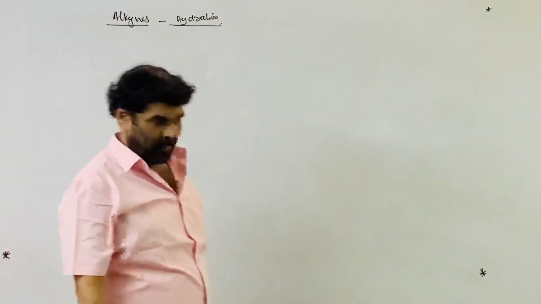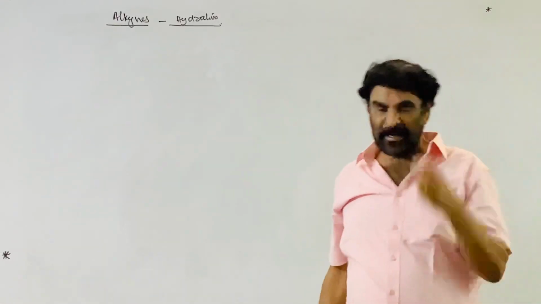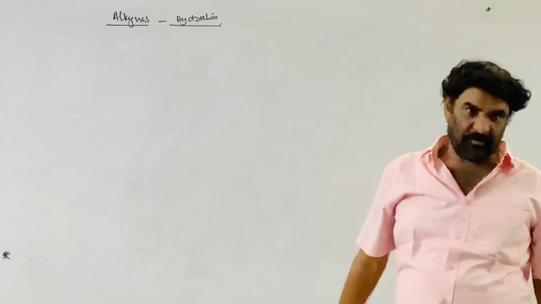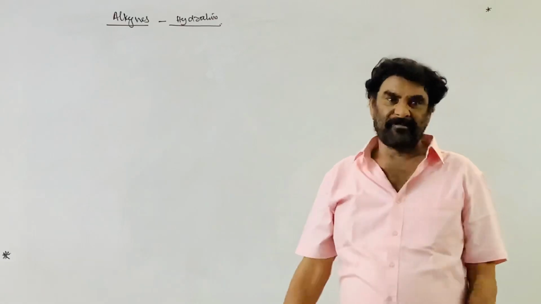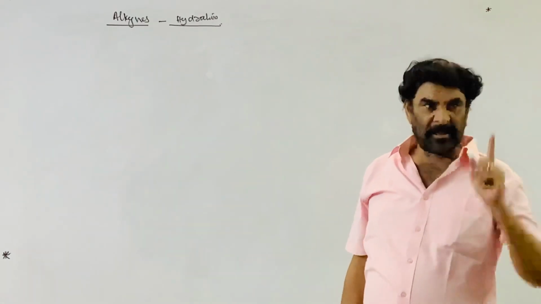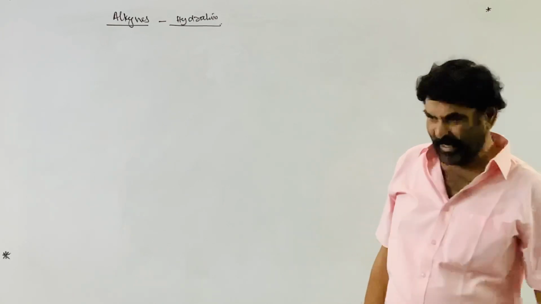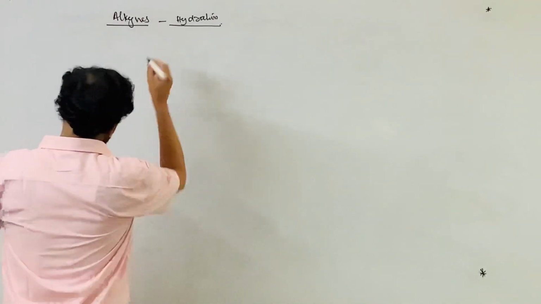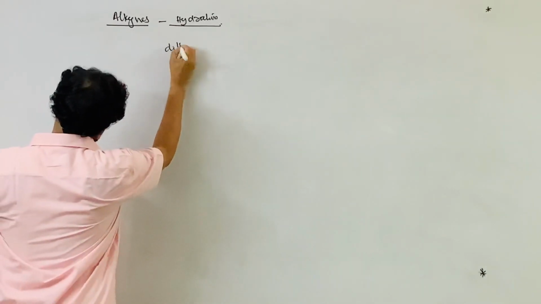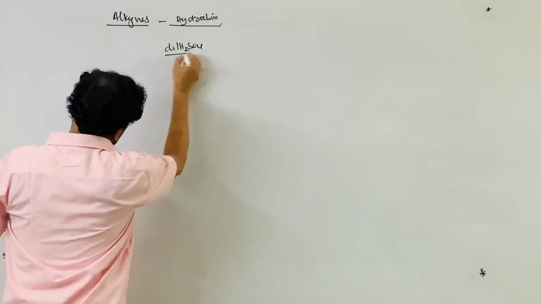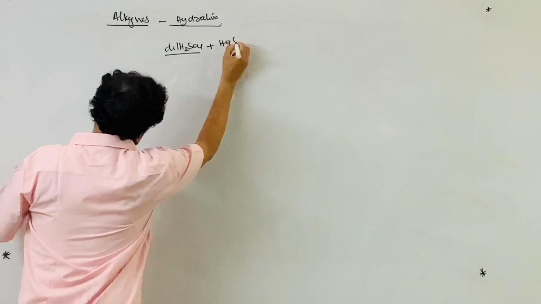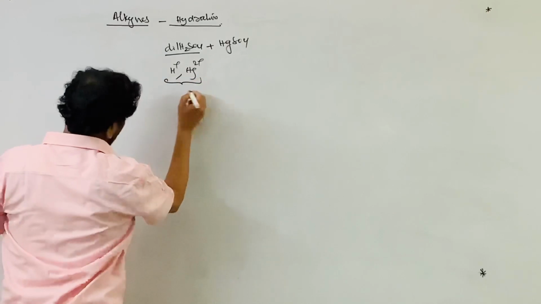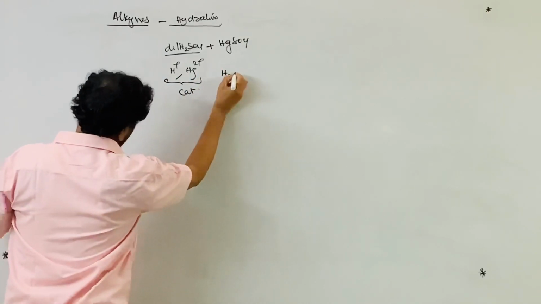Hydration of alkynes. In this method, alkynes are treated with dilute H2SO4. They have to be treated with water in the presence of acid, like alkenes, but the reactivity of alkynes is very low. Mercuric sulfate is taken as the catalyst. So the reagent used is dilute H2SO4, which contains water plus HgSO4. Here the H+ ion and the Hg2+ ion both act as catalysts and water is added.